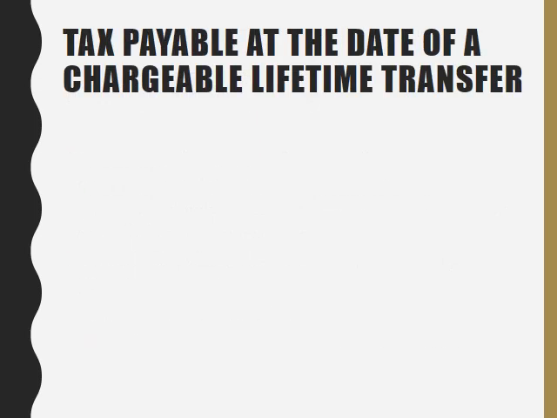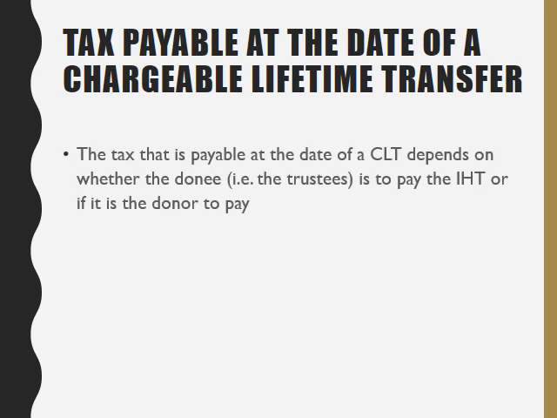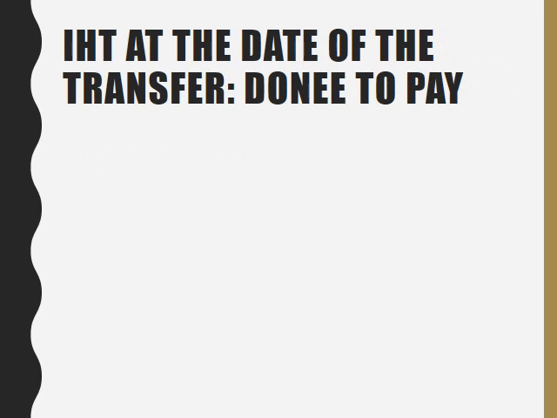So let's look at tax that might be payable at the date of a chargeable lifetime transfer. The tax that is payable does depend on whether it's the donee, so the trustees who receive the money, that pay the inheritance tax, or if it's the donor, the individual, who opts to pay. So let's look first of all at the situation where the donee, the trustees, agree to pay any inheritance tax that might be payable on a transfer to a trust.